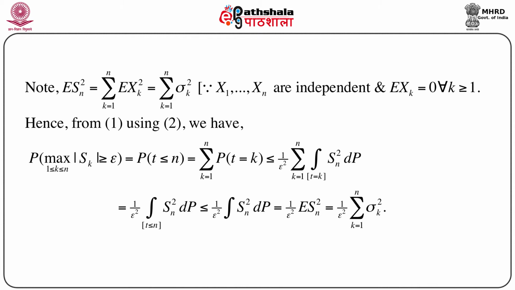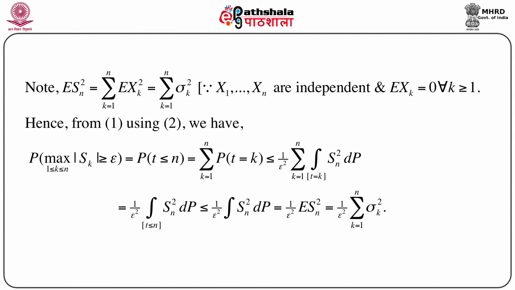So, now from equation 1, if we use equation 2 in equation 1, we immediately get the probability that the maximum over 1 less than or equal to k less than or equal to n of modulus of Sk is greater than or equal to epsilon, which equals the probability that t is less than or equal to n, because we have already seen in equation 1 these two events are exactly the same.